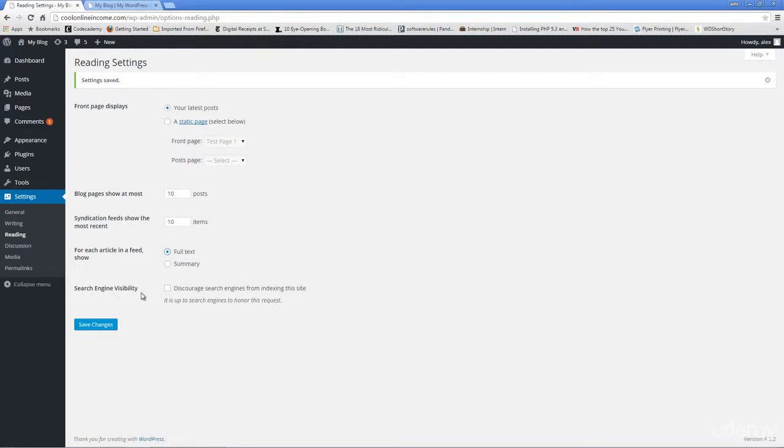And of course, search engine visibility. You can discourage search engines from indexing the site, but I highly recommend that you don't do that. Just leave this box unchecked.